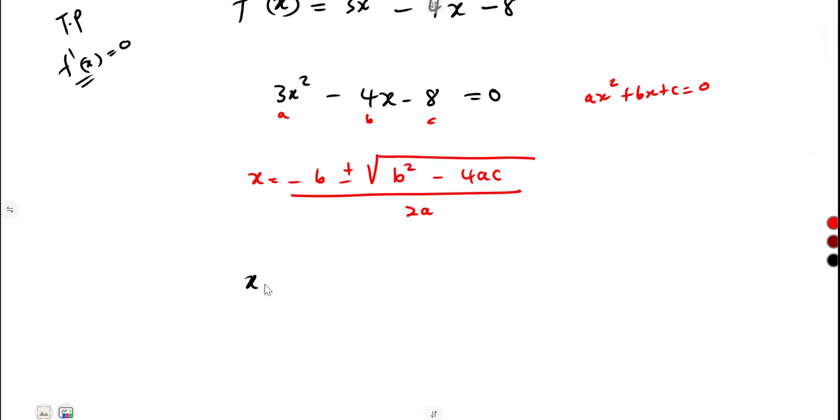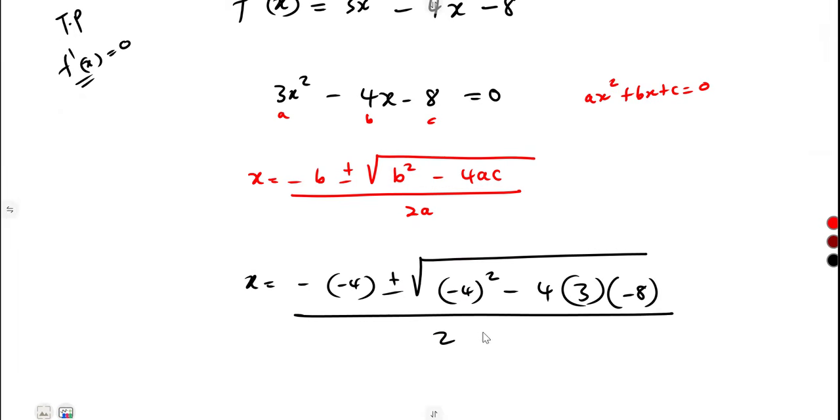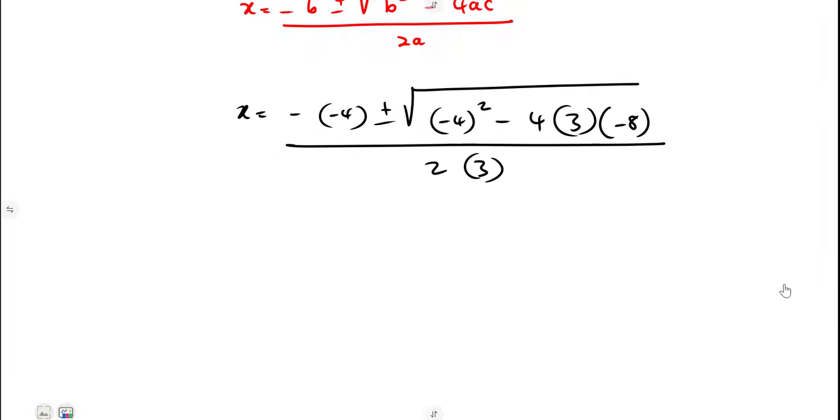So in our case, x is equal to minus, our b is what? Negative 4, plus or minus the square root of negative 4 squared minus 4 times a, which is 3, times c, which is negative 8, everything over 2 times a, which is 3. That was going to give us the solution at the end. Minus here is going to be a positive.